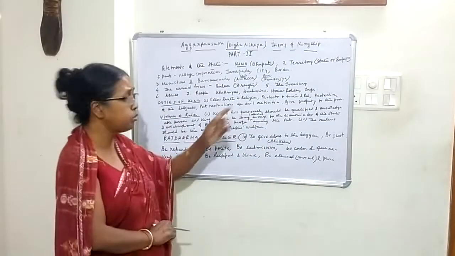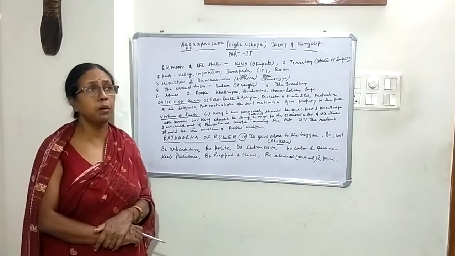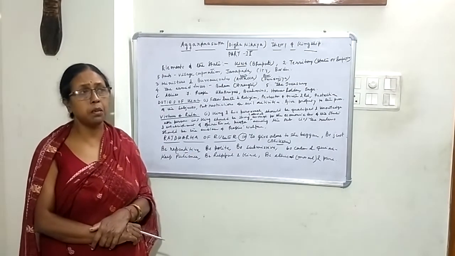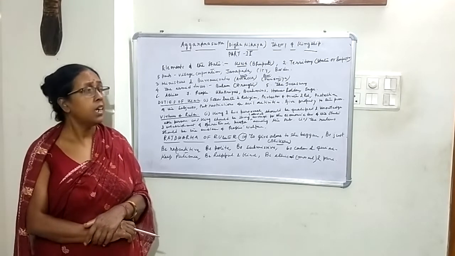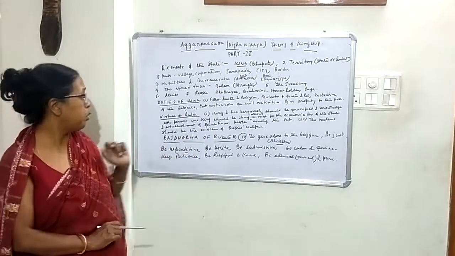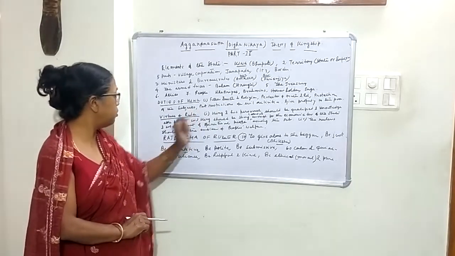Then give property to the poor. That means those who are poor people, those who are propertyless people, it is the responsibility of the king to look after their economic needs, and if necessary to give them property also. So these are the duties of the king.